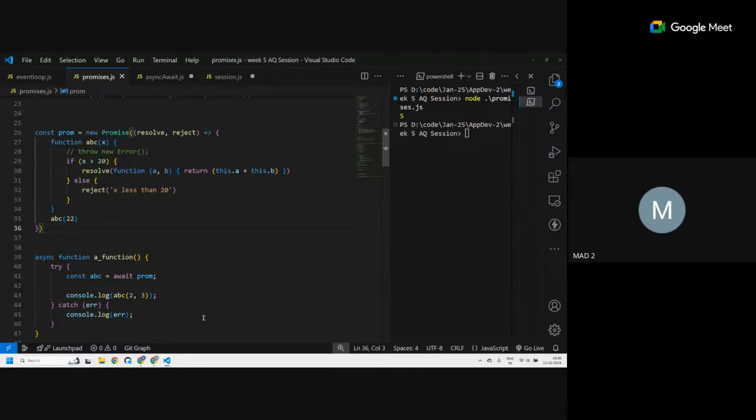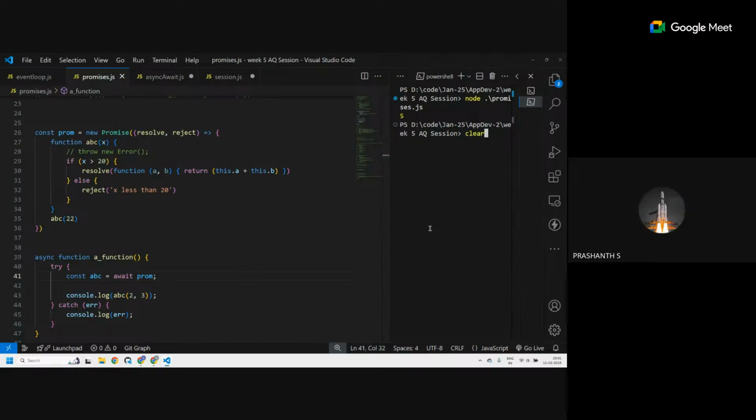So here we are calling the function ABC. Do you see any object calling this function, or is it hanging in there? If a function isn't called by any object, it is called by the window object. So in here, this will again be window. So this will be this dot a undefined plus this dot b undefined, which is NaN.